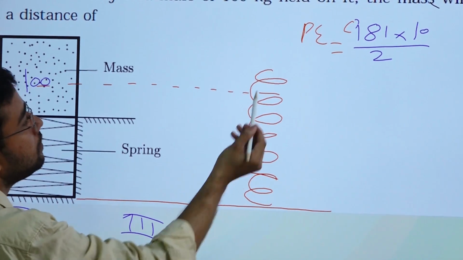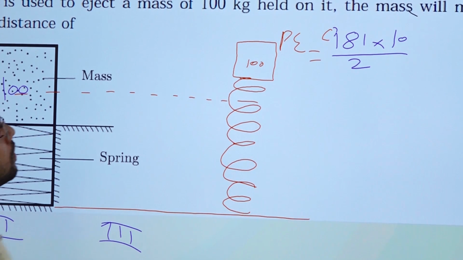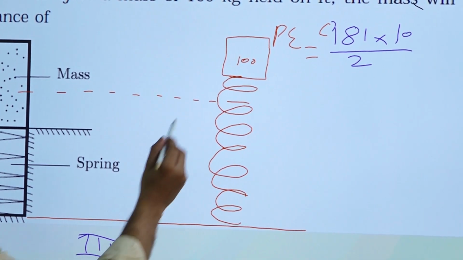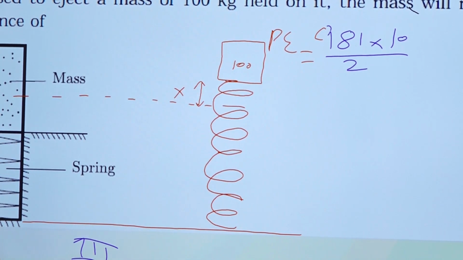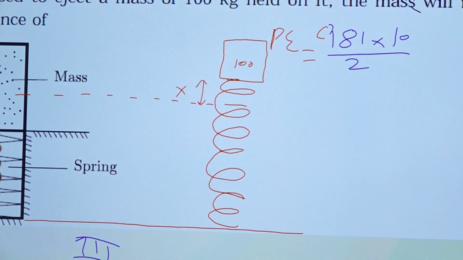Right, and carrying mass with it, right? 100. Okay, so what are they asking us to find? They are asking us to find this distance, that is actually x, right? So we have to find out this distance. So what are we going to do? We are going to apply energy conservation here, right?